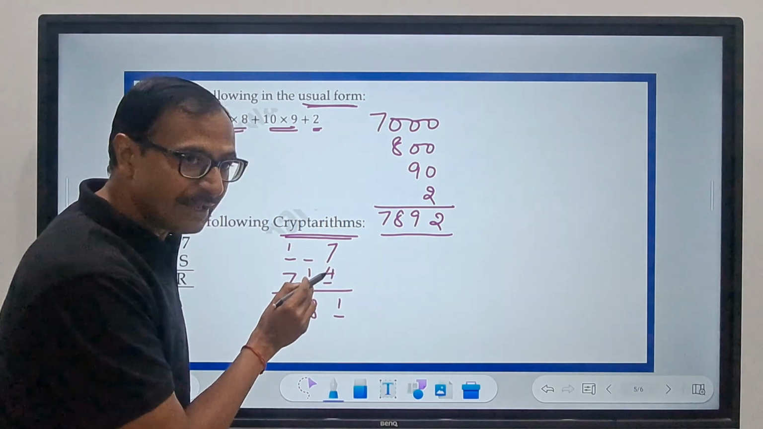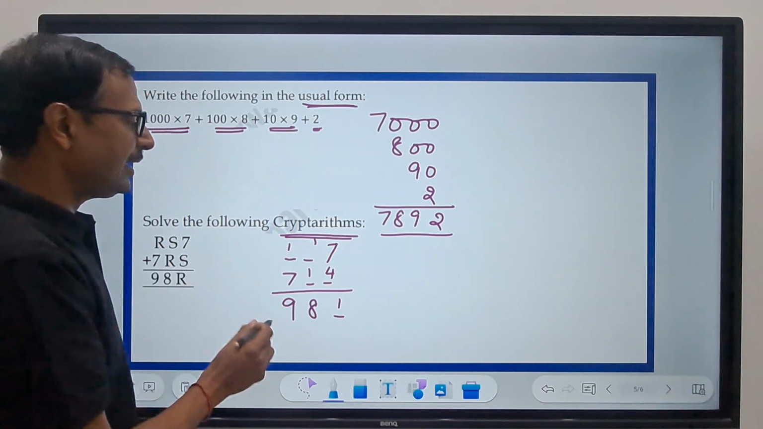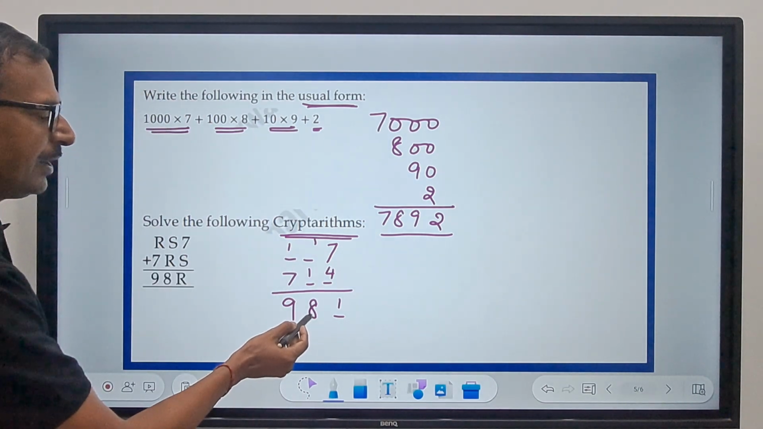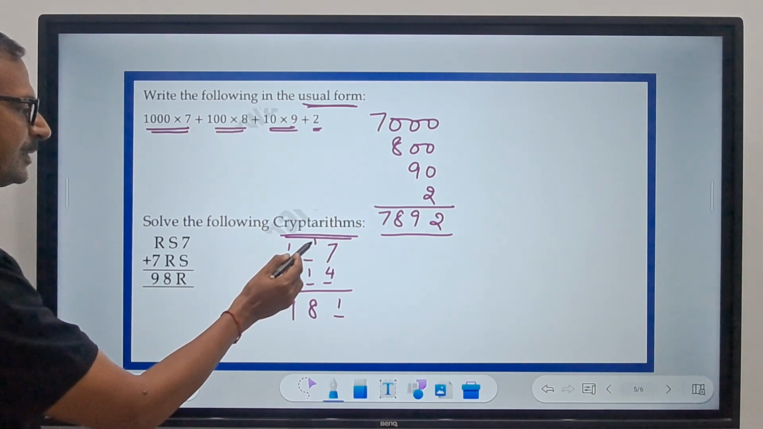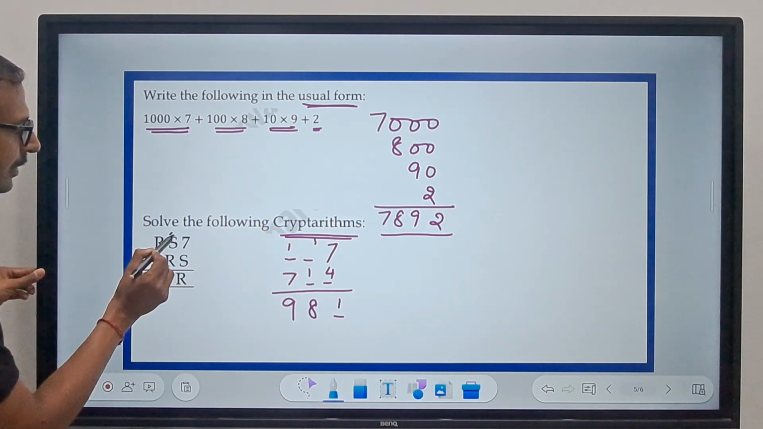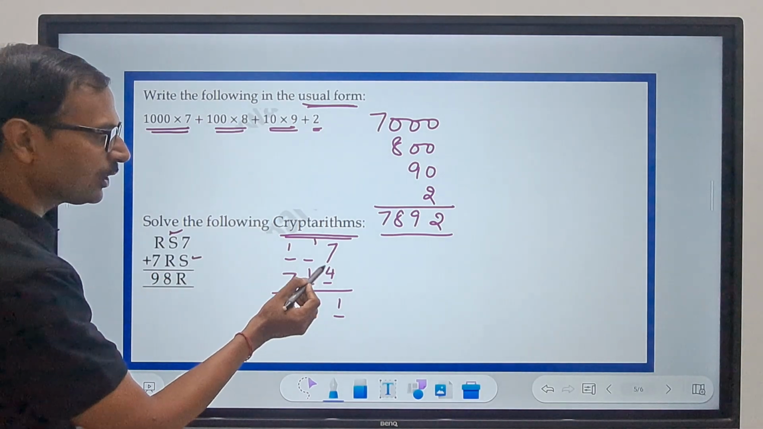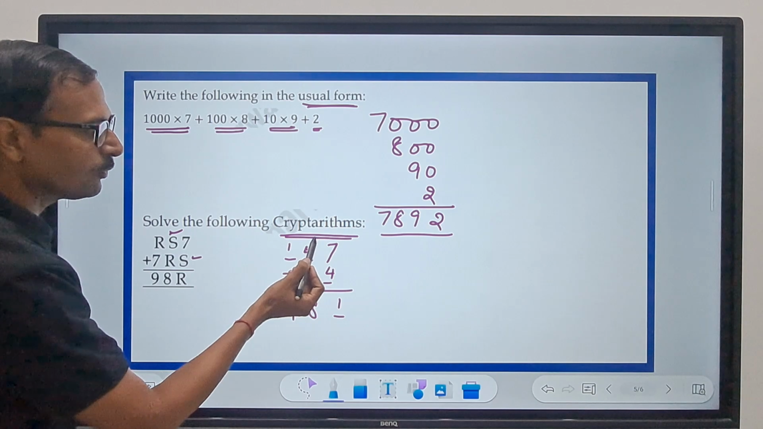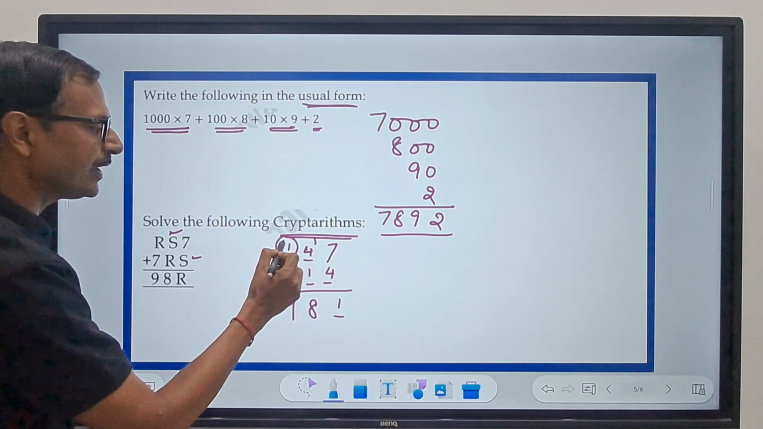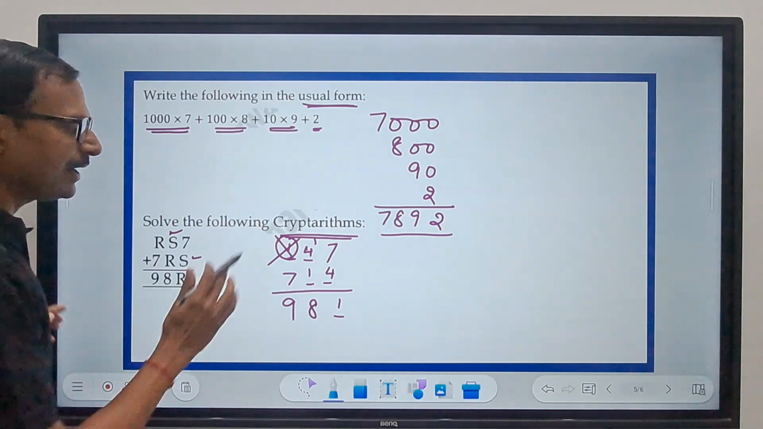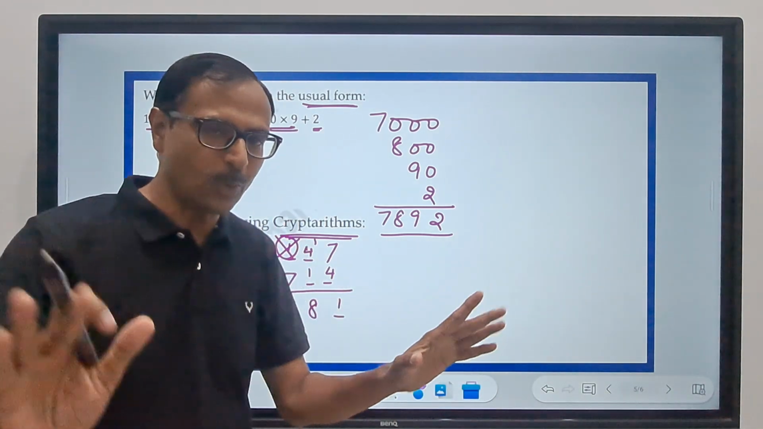Now in this case, 7 plus something, how will it give 1? If this is 4, correct? 7 plus 4 is 11, so 1 and a 1 carry. Now I have to get an 8 here. How do I get an 8? 1 plus something. The number here is S and the number here is also S. So if I have a 4 here, I should have a 4 here. But 1 plus 4 plus 1 is not going to give me 8, and therefore this one is incorrect. I can't have a 1 here. So one possibility is ruled out.